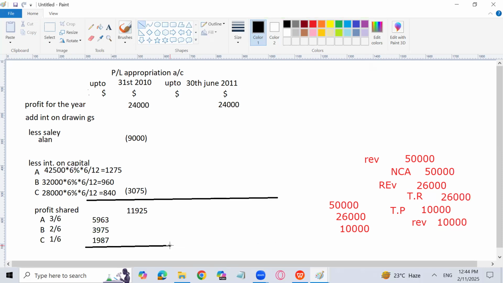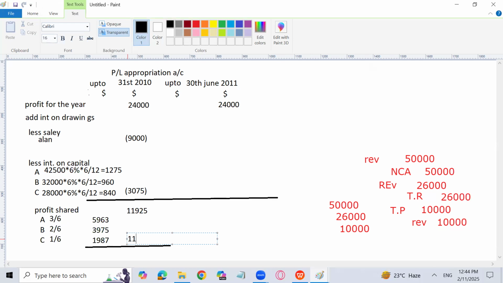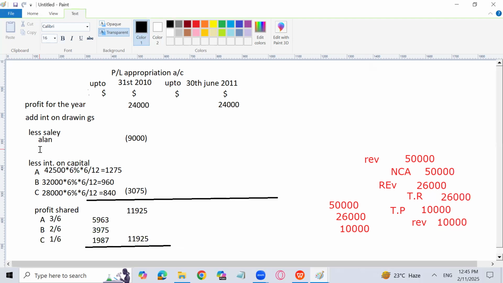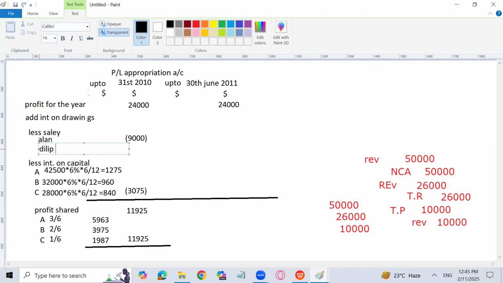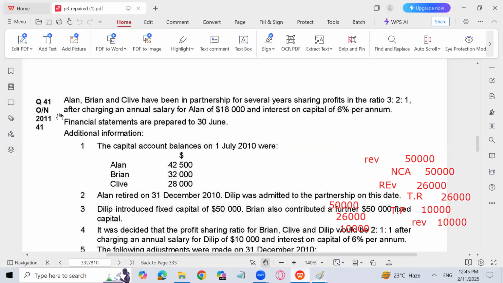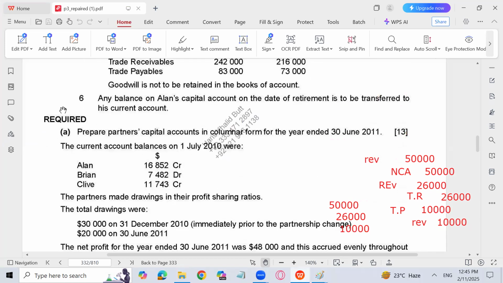Fine. Okay. Now I'll write the total also again. That is 11,925. Next, for the next part, we are basically giving a salary to Dilip. Now, in the next six months, thank God we don't have interest on drawing. Otherwise, we have to calculate interest on drawing also separately by dividing the drawings and then multiply it with the percentage of interest on drawing. It comes in the question also, right?